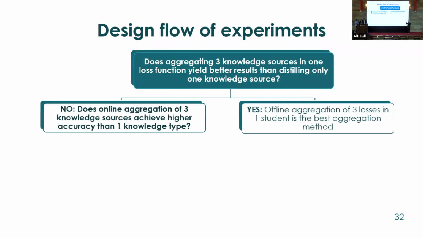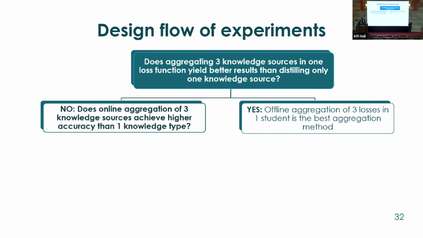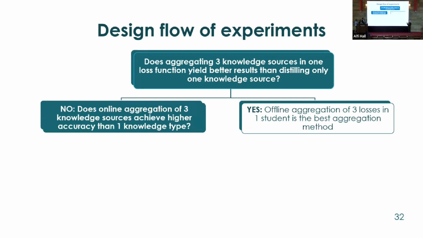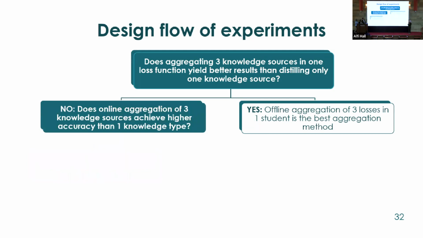If the answer was yes, that means that our hypothesis was originally verified, that only the offline aggregation of the 3 knowledge sources produces already better results. And at this point, we wouldn't need any further experimentation. But if the answer was no, then that means we have to alter our aggregation method itself, and we have to try the online learning instead of the offline learning technique. And at this point, we found the answer to be no. So we went in the direction of online learning.